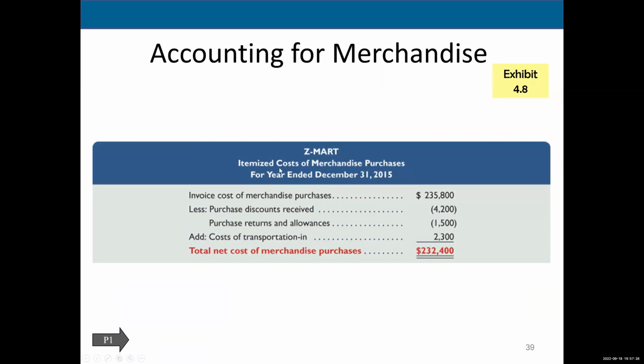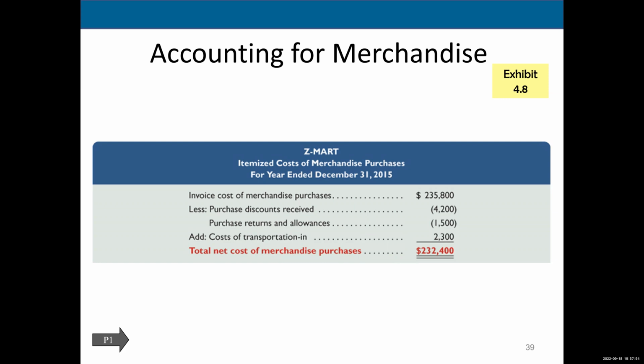This is an itemized cost of merchandise purchased. This is what makes up the cost of our inventory. So, like I was saying, when you purchase inventory, the cost of the product is included, right? The price of the product is fine, but it's going to be reduced if we receive any early payment discounts.